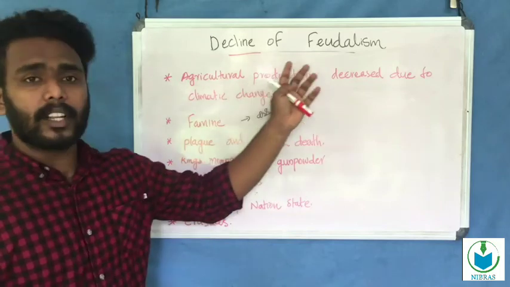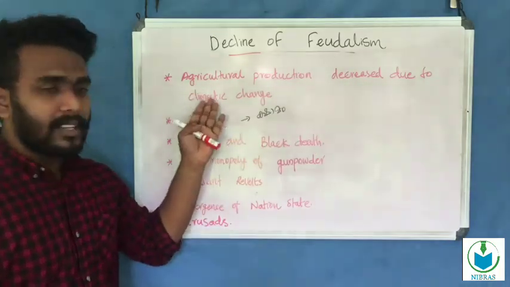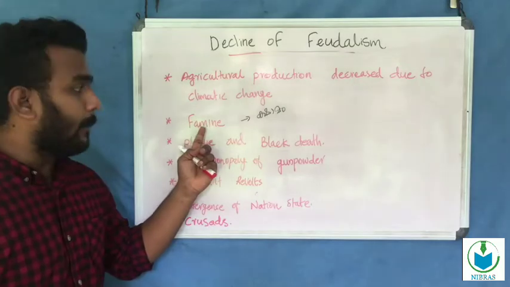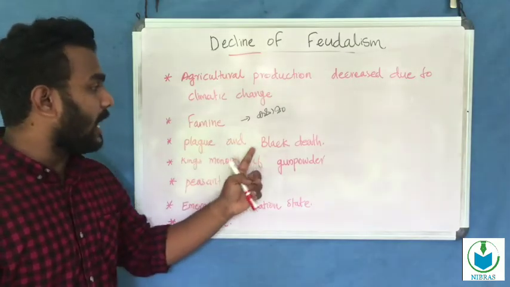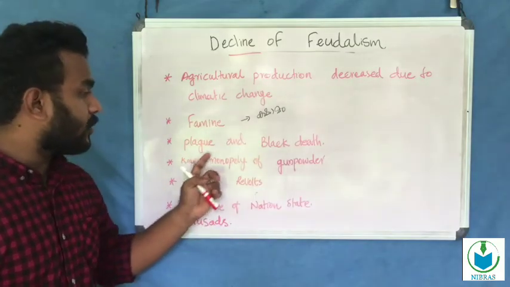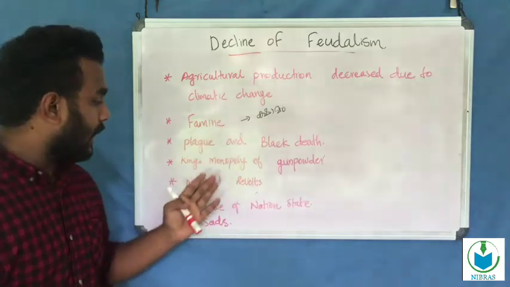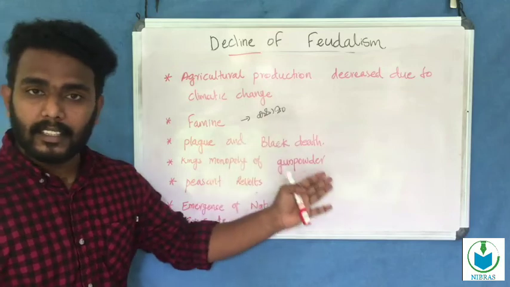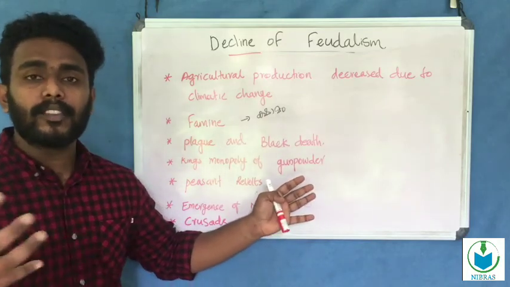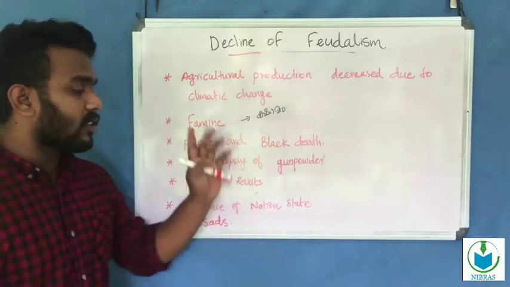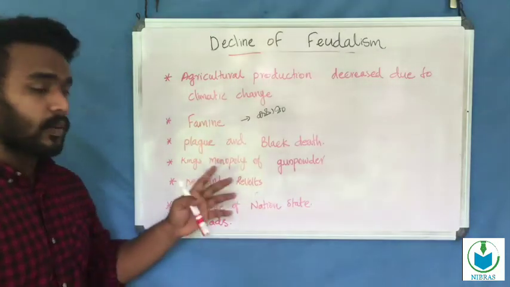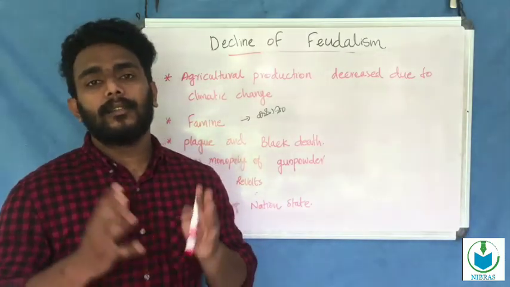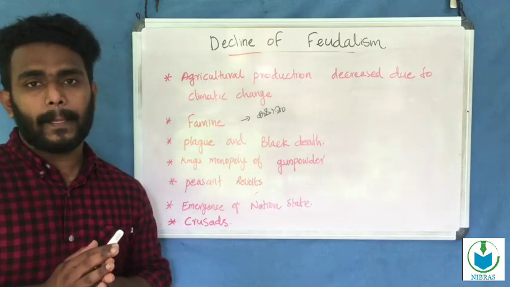The agricultural production decreased due to climatic change, and it led to famine in Europe, and the plague and the Black Death, and the king's monopoly of gunpowder, and the peasant revolt. The farmers' revolt happened in some major areas of Europe, and the emergence of the national state, and also the Crusades affected Europe. Okay.